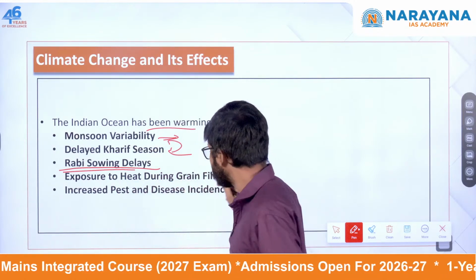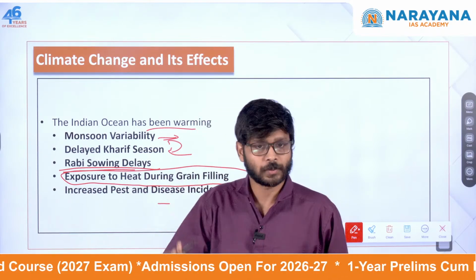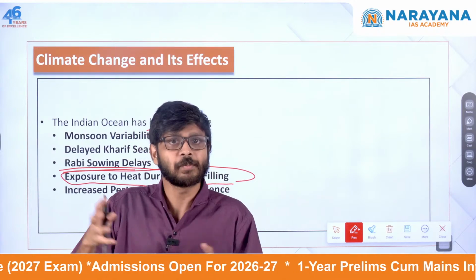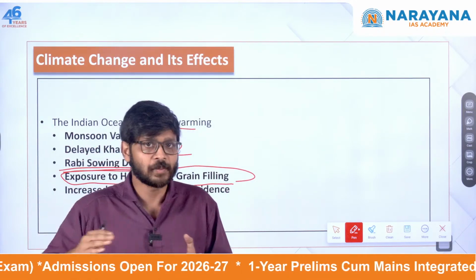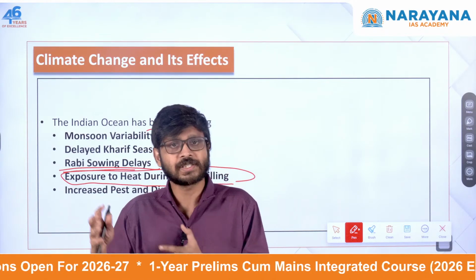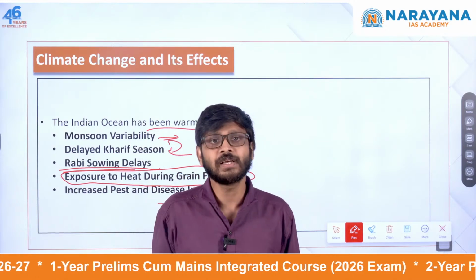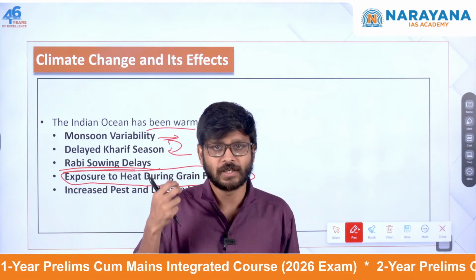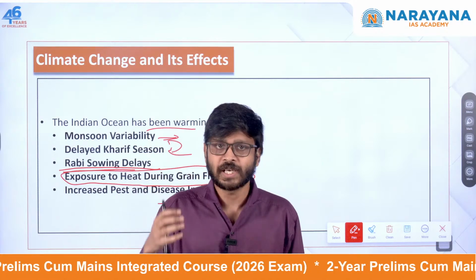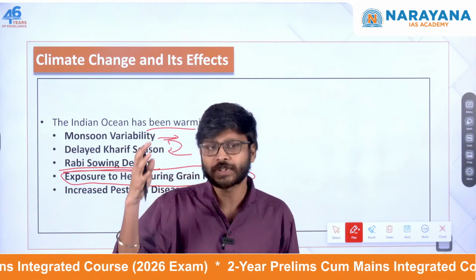So by the time the Rabi has been sown, the heat will be more. The Rabi season will be pushed almost to the summer stage itself. So all these things will be exposing wheat to higher temperature, and that will ultimately cause late sown wheat phases. Everything will be pushed together.